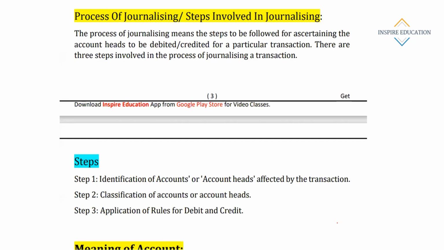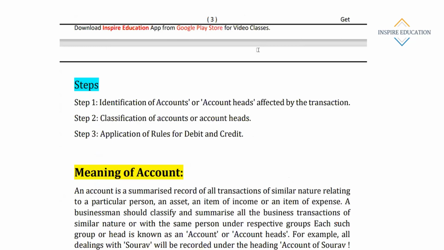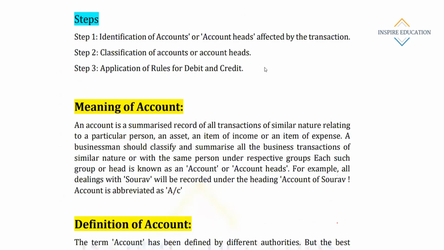There are 3 steps involved. Okay, this is very important. Now we are coming to the important steps.